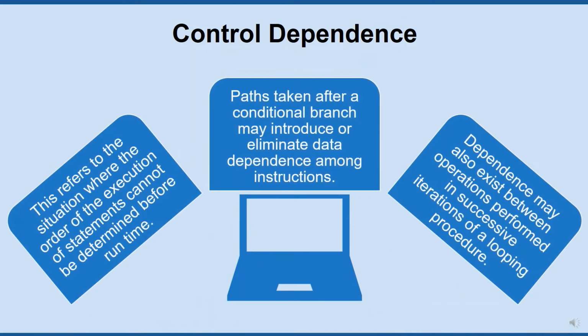Control dependence. This refers to the situation where the order of execution of statements cannot be determined before runtime. Paths taken after a conditional branch may introduce or eliminate data dependence among instructions. Dependence may also exist between operations performed in successive iterations of a looping procedure.